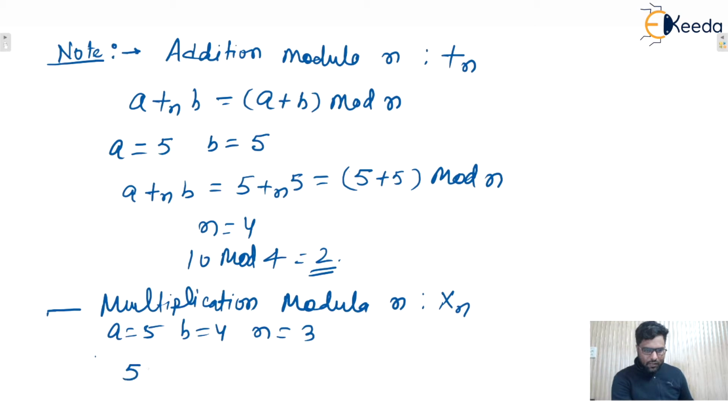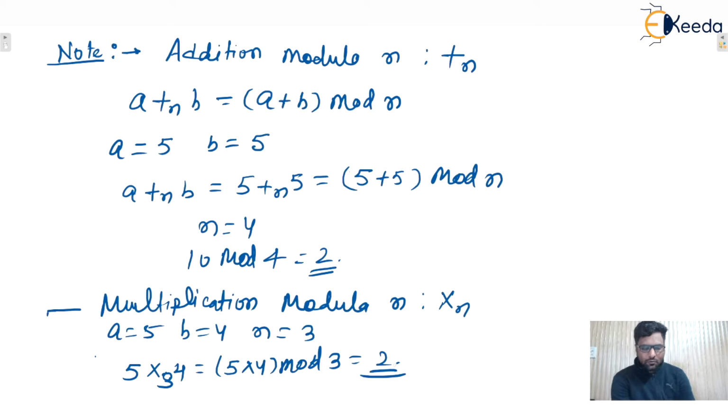So 5 multiplication modulo 3, 4 equals 5 into 4 mod 3. So the answer will be 2. 5 into 4 is 20, 20 mod 3 means the remainder is 2. I hope this one is clear to everyone.